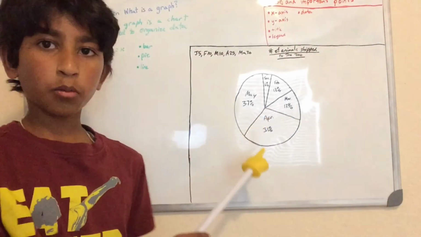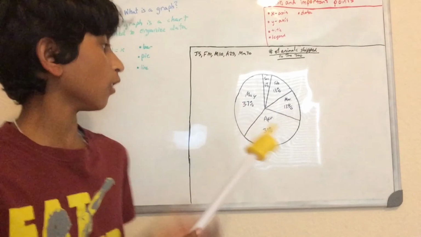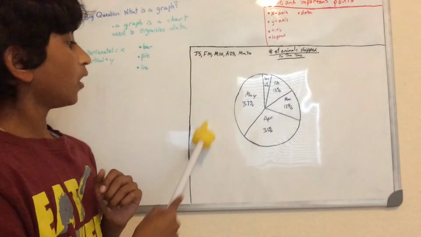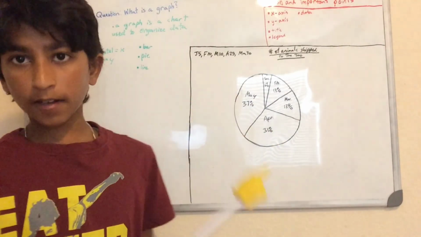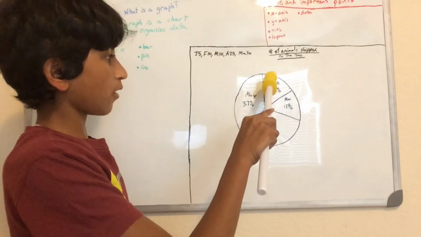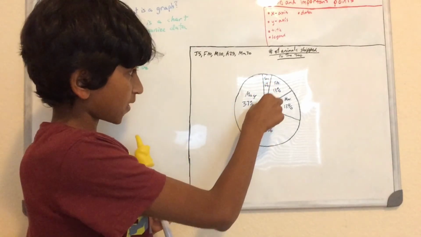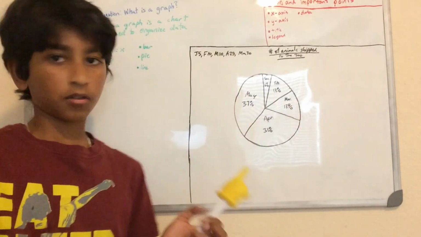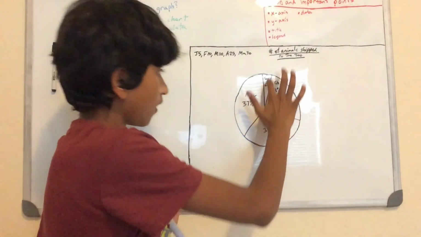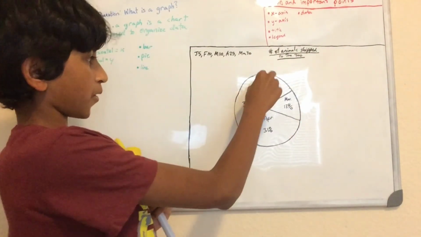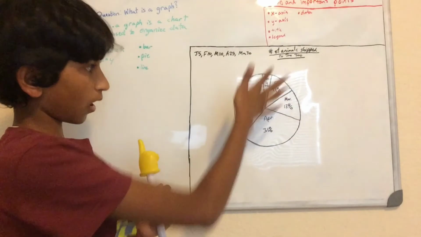Okay, so we are done with our pie graph, as you can see over here. I recorded all the percents for each month. January is 6%, so it takes up 6% of the entire circle. So you see, this is equivalent to 6% of the entire circle.